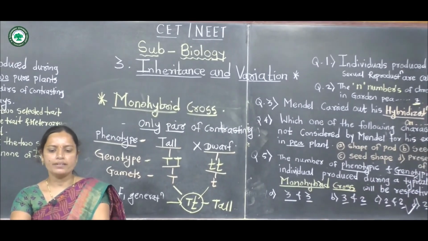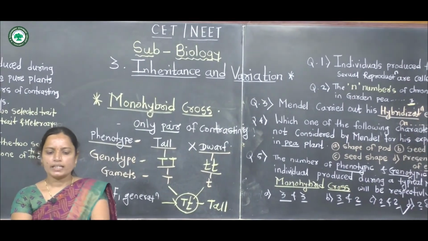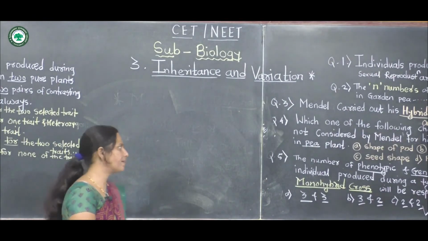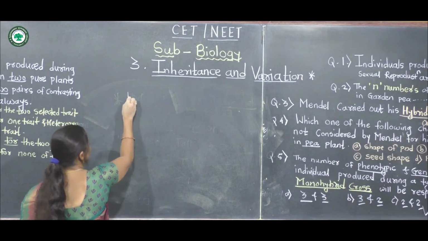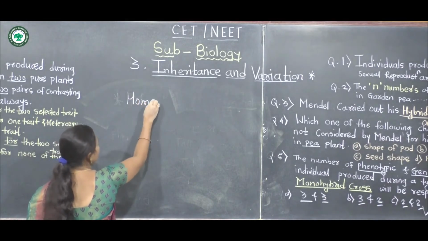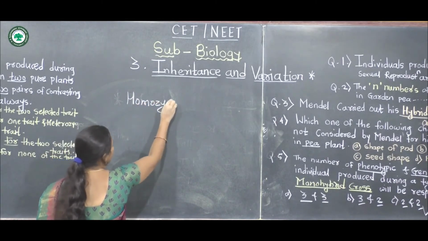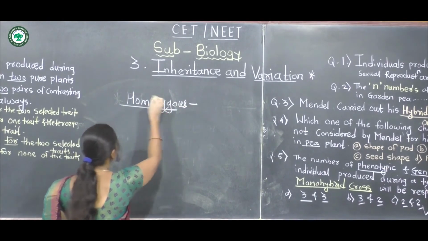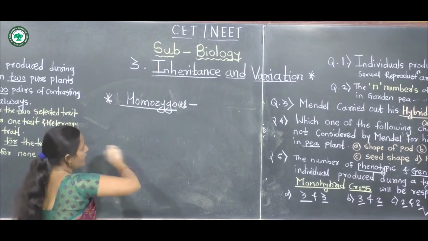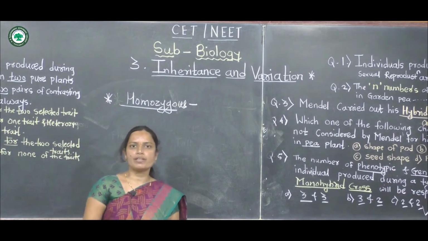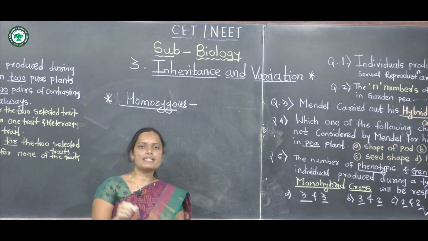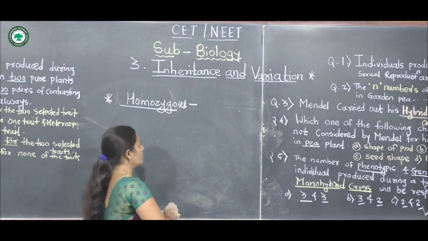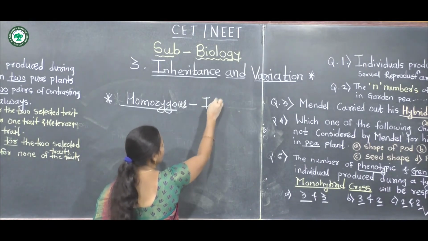Next genetic terminology, homozygous and heterozygous. What is meant by homozygous? Homo means similar. An individual possessing similar alleles is called homozygous.